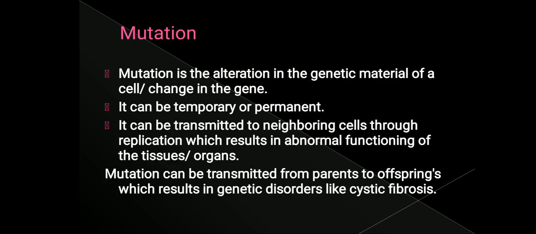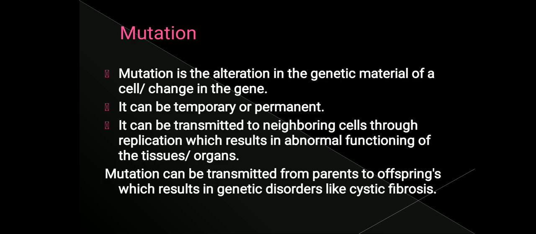RNA polymerase does some mutation while copying mRNA. So all these are mutations, the changes that are going to occur. These are the reasons why mutation will usually occur. Some errors caused during replication are the main reason for mutation. Sometimes the mutation will remain permanently, or sometimes during the next cycle of replication it will be altered and rectified. So that is why we say mutation can be temporary as well.